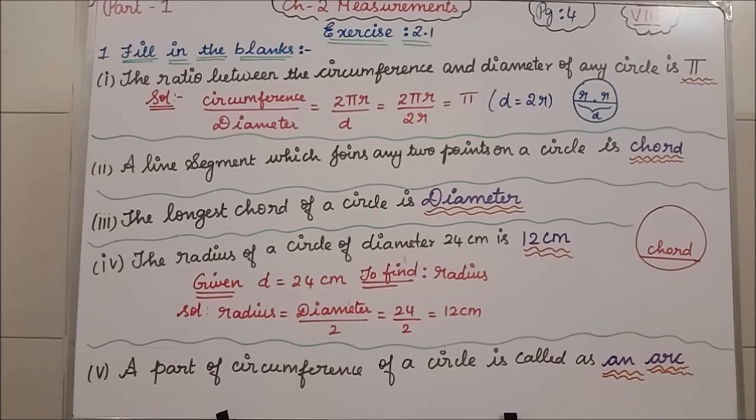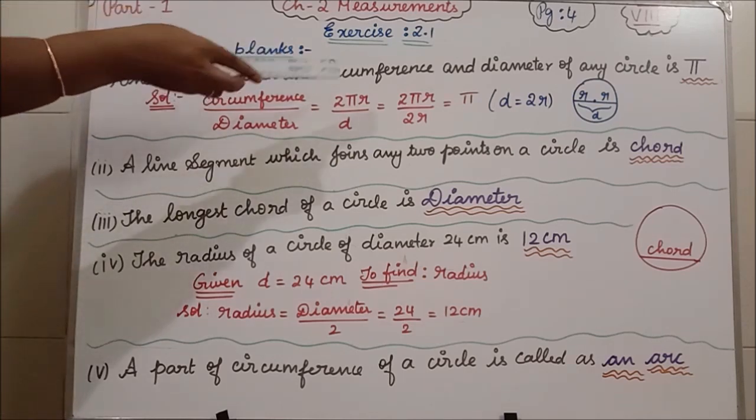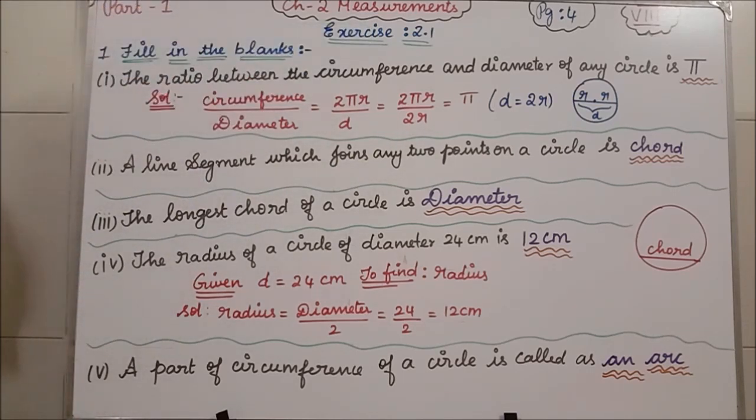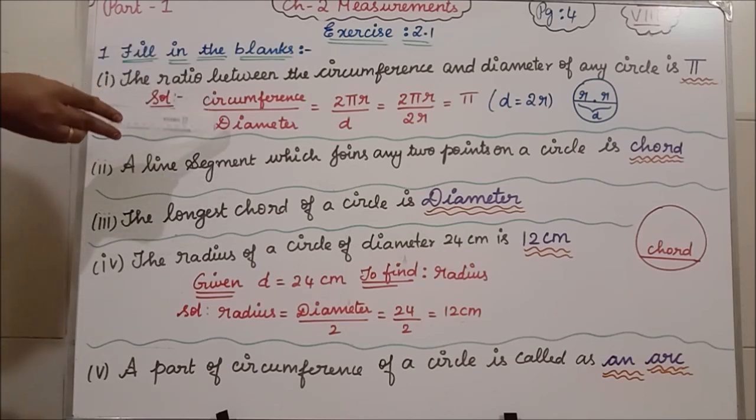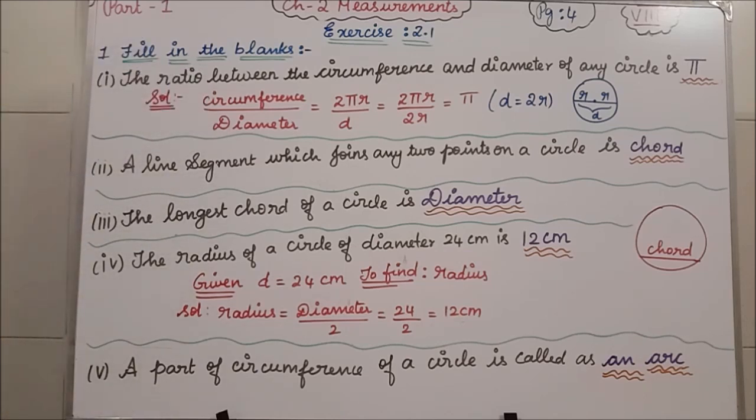Ratio means what? We have to divide. What do we have to divide? Circumference and diameter. If you find the ratio between circumference and diameter, whatever answer we get is the answer for this first fill in the blank.